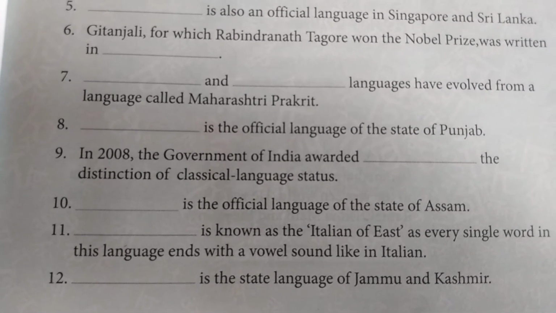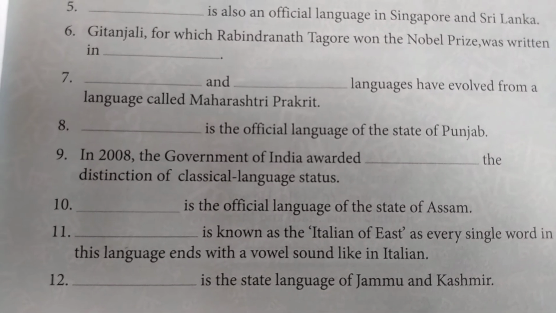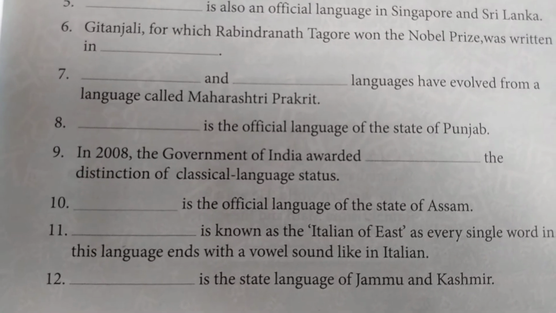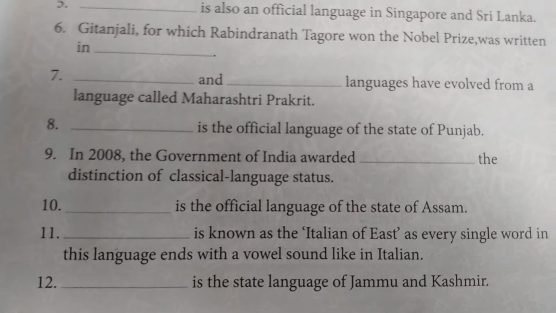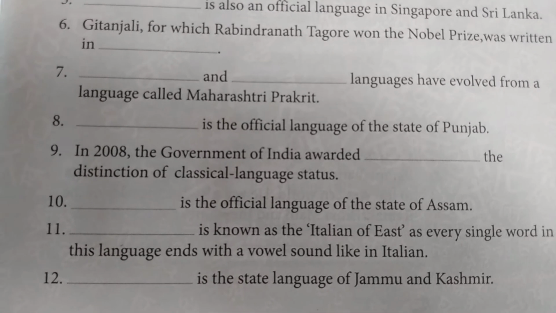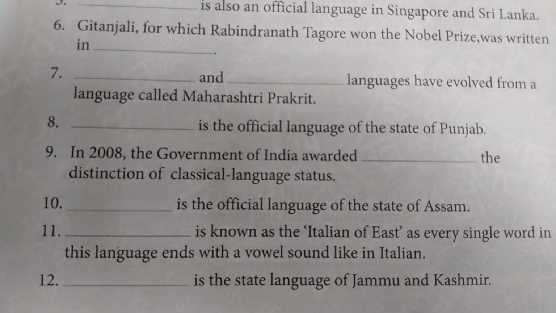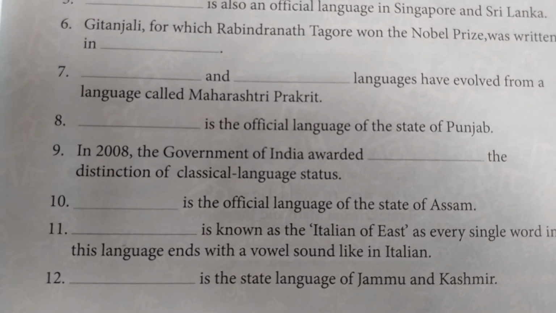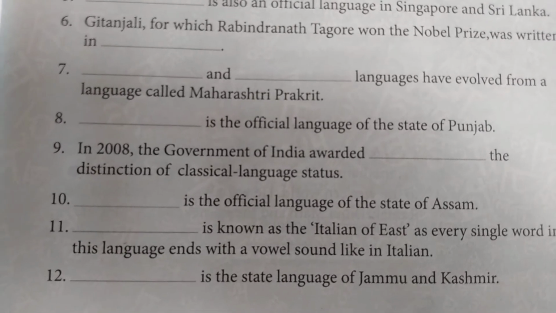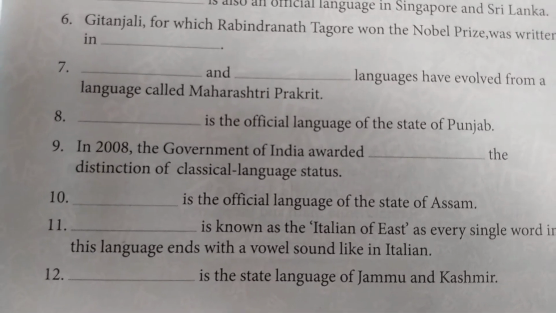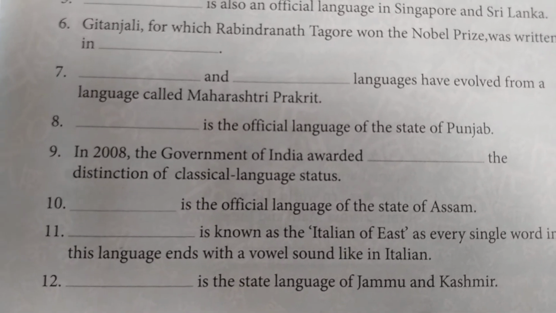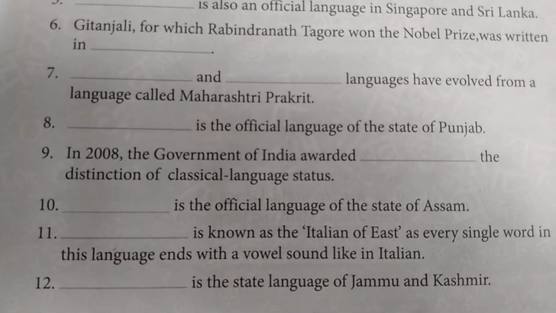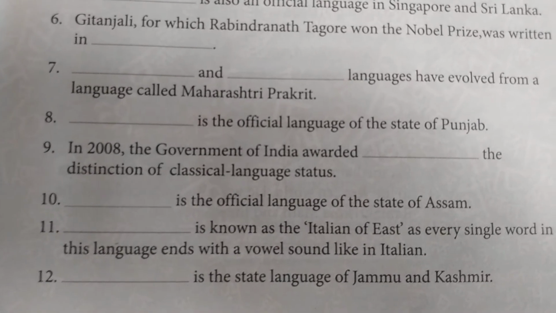And our next question is which is known as the Italian of the East? There are two questions. Listen carefully. Which language is known as the Italian of the East? That is Telugu. And which language has every single word ending with a vowel? That is also Telugu. So Telugu is known as the Italian of the East as every single word in this language ends with a vowel sound. The correct answer of this question is Telugu.